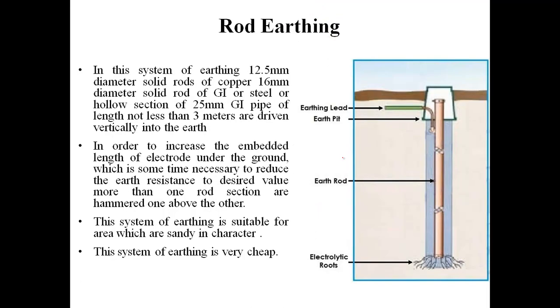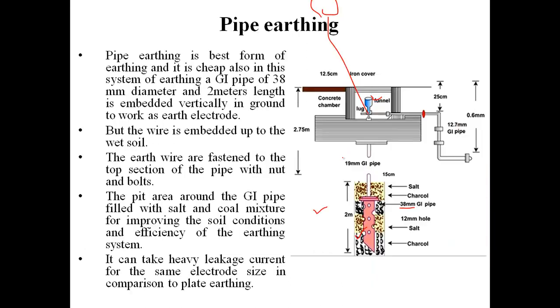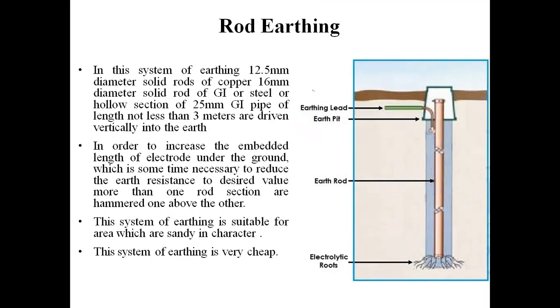Students, again let's talk about the third type of earthing here. It's rod earthing, and the difference between pipe earthing, as we have discussed here, and rod earthing is that here the electrode is not a pipe but it's a solid rod.